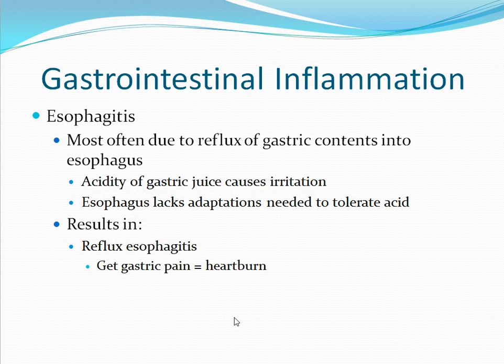Damage to the esophagus most often is due to reflux of the gastric contents into the esophagus. The acidity of the gastric juice causes the irritation. The esophagus lacks the adaptations that are needed to be able to tolerate the acids. This reflux results in what's known as reflux esophagitis. One will experience epigastric pain, which is a dull, burning ache, more commonly known as heartburn.